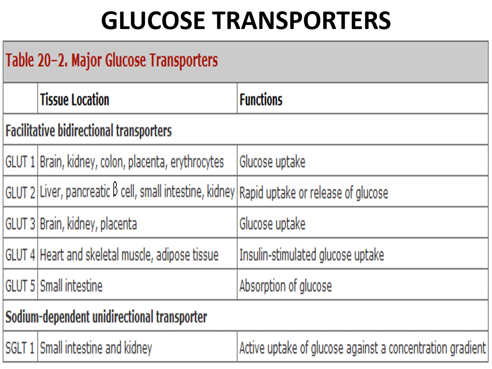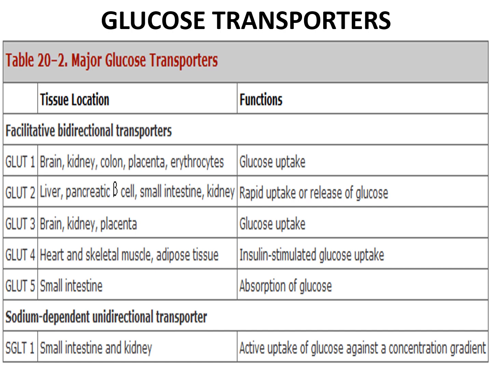GLUT3 is expressed in brain, kidney and placenta. And GLUT4 is expressed in heart and skeletal muscles, adipose tissue, and this is insulin dependent glucose transporters.